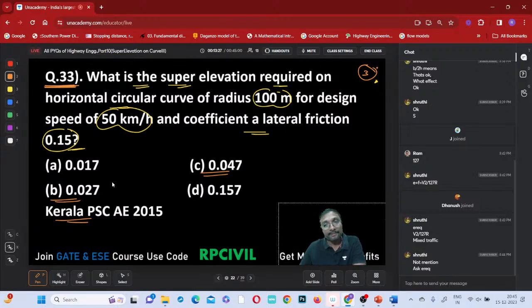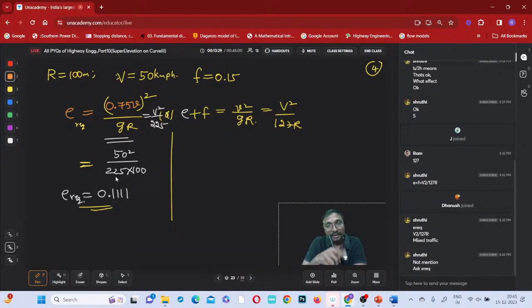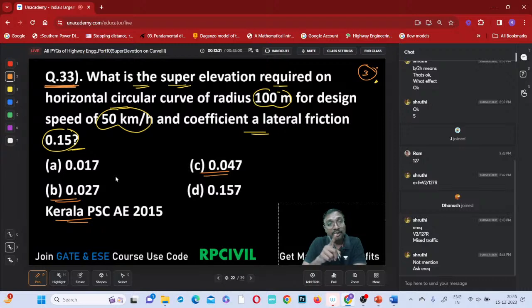So what does it mean? The actual procedure is this one only, right? They have given it wrongly. They have to mention in the question that the coefficient of lateral friction is fully considered. They have to mention it. If they are not mentioning, don't do that.